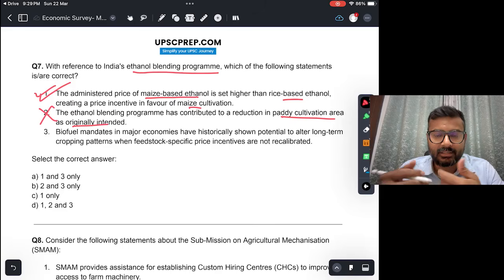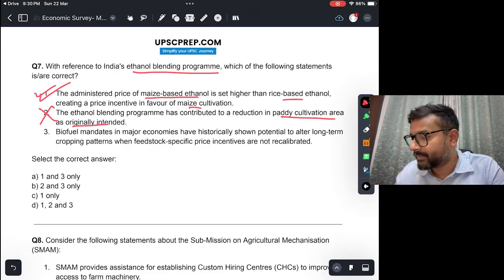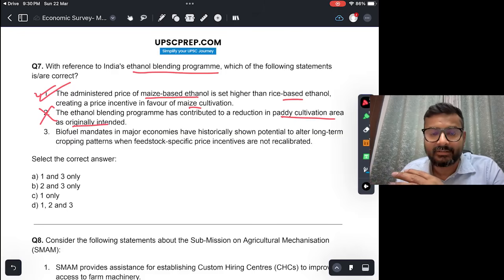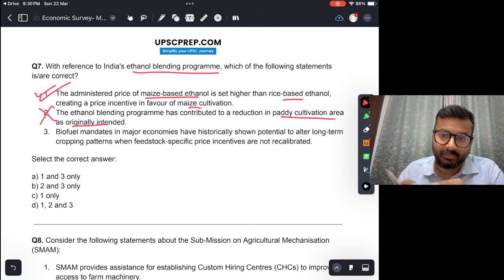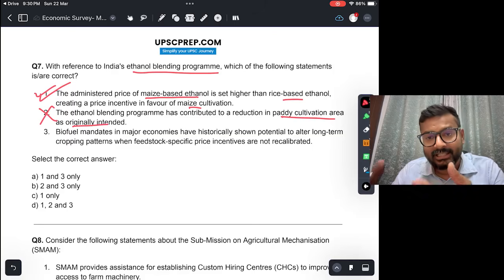Policy का जो intention था, that has not materialized, and in fact what has happened is, rather than paddy cultivating farmers shifting to maize cultivation, farmers who were producing pulses and oilseeds are more shifting to maize cultivation, which is a major challenge.